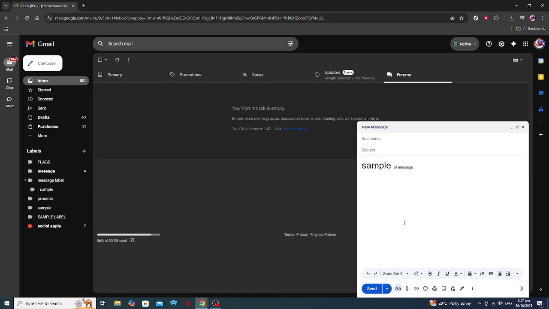And that's all there is to it. With these simple steps, you can change the font size in Gmail Compose and ensure that your emails are not only clear and easily readable, but also visually appealing to your recipients. So, next time you're composing an email, remember to play around with these settings to find what works best for you. Happy emailing!